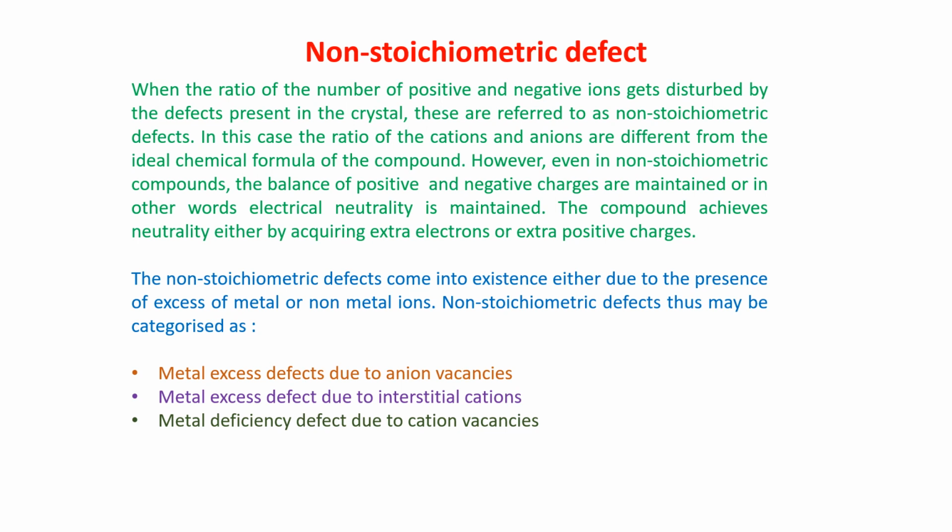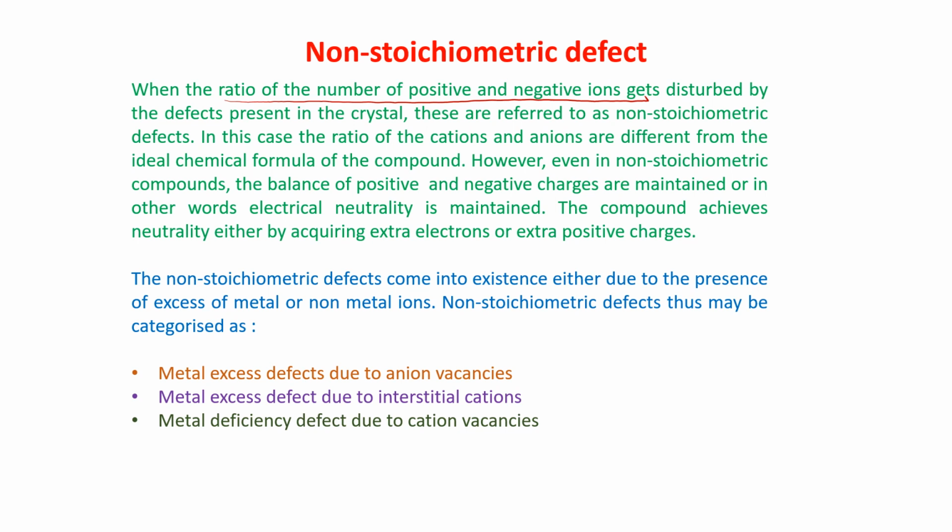Now we will start with non-stoichiometric defect. Stoichiometric defect, all we have finished. In stoichiometric defect, ionic and non-ionic crystals, all we have discussed. When the ratio of the number of positive and negative ions gets disturbed by the defect present in the crystal, the ratio of the positive and the negative ions will not remain the same.